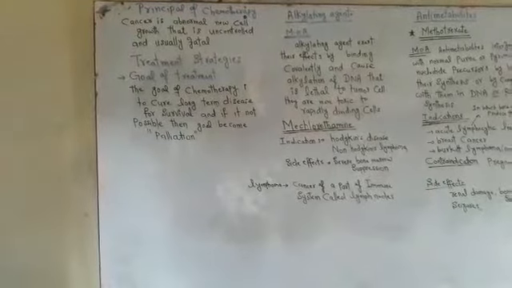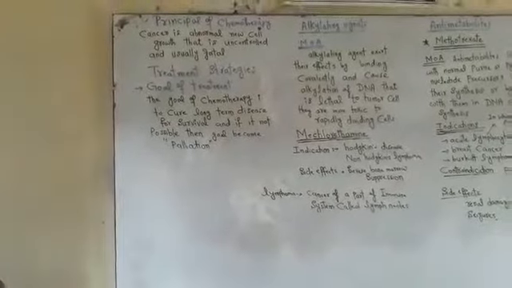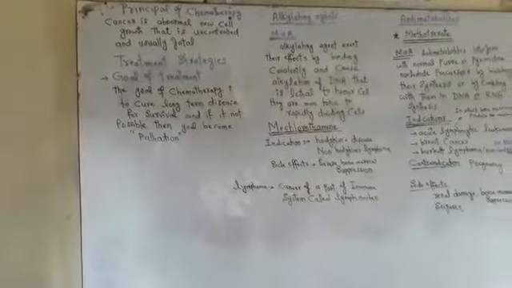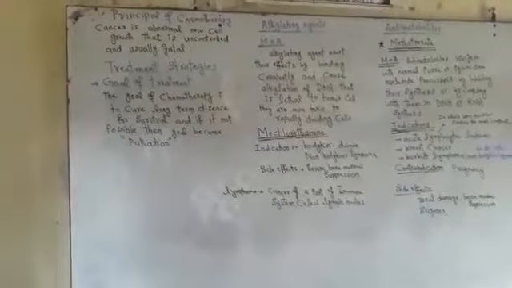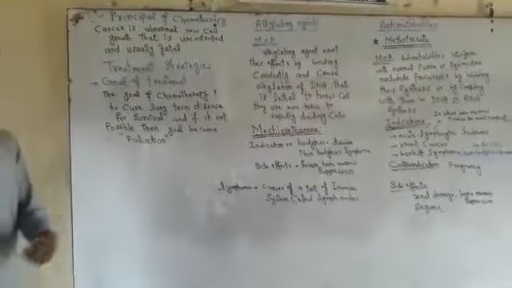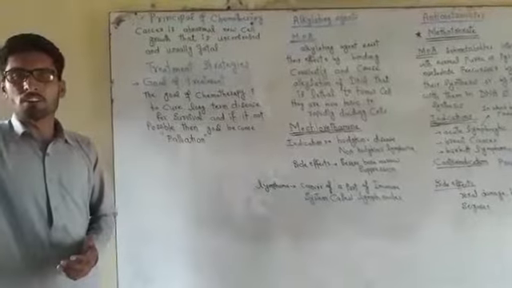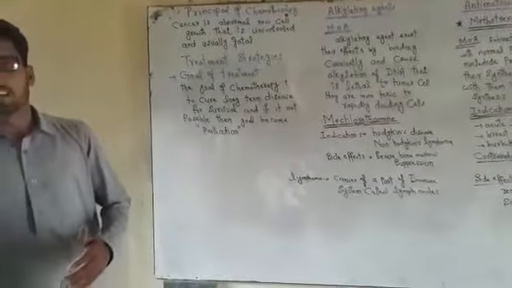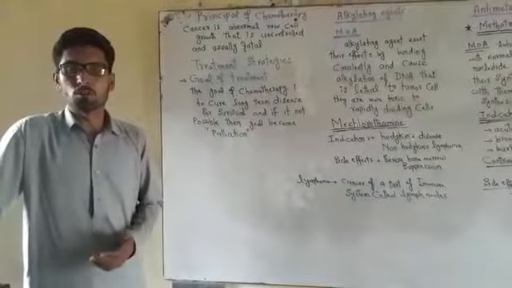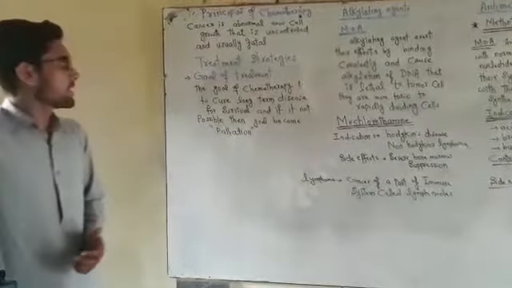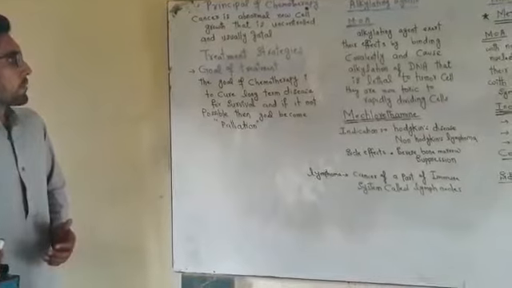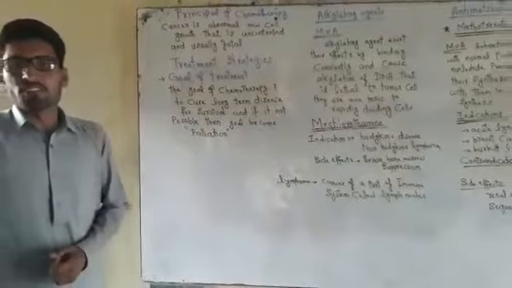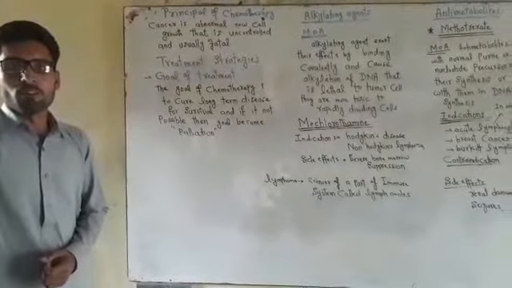In this video we are dealing with the fact that cancer is abnormal new cell growth that is uncontrolled and usually fatal. Actually, in cancer there is abnormal, rapid cell division, which is not useful to the human body. Now, what are the treatment strategies of chemotherapeutic agents?